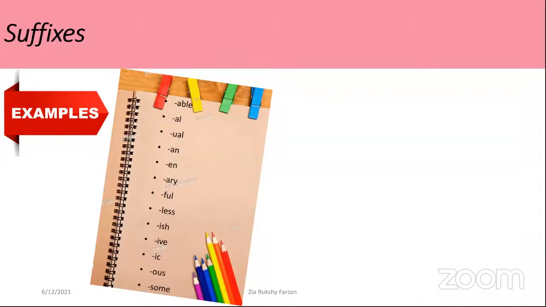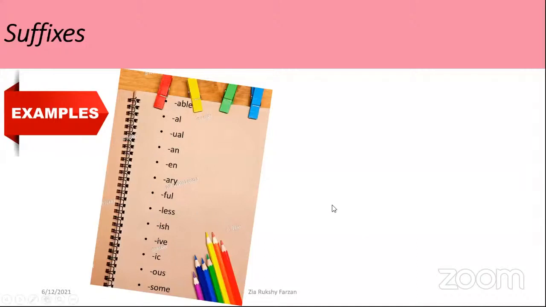And these are few. And there are many more. Right? After this class, you will be able to make adjectives with the use of these suffixes. Refer to the dictionary and you can find many more words, right?